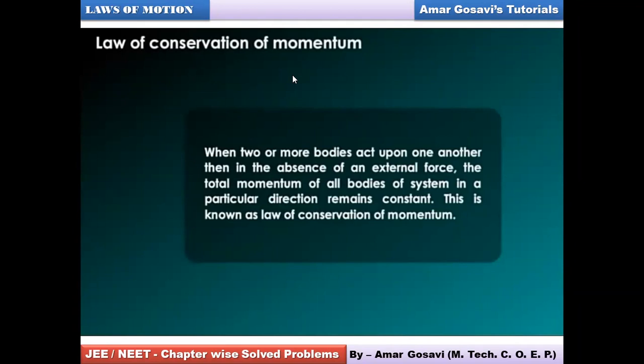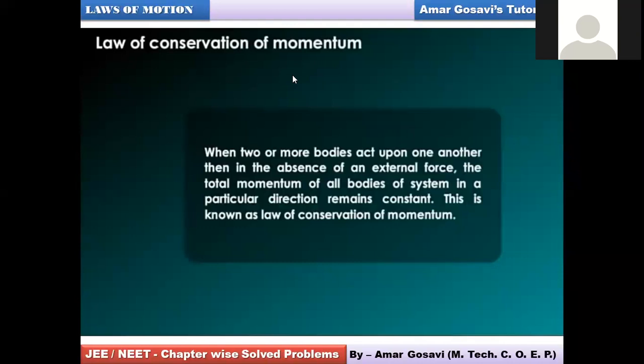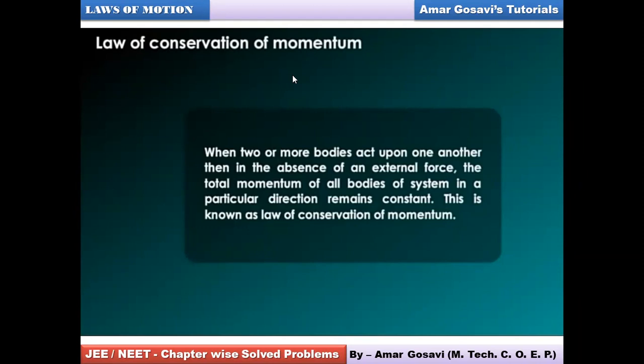This is law of conservation of momentum, or in simple words, you can also say the total momentum before collision will be equal to the total momentum after collision, provided no external force acts on the system when the collision takes place. So this is how you're supposed to analyze it, okay?